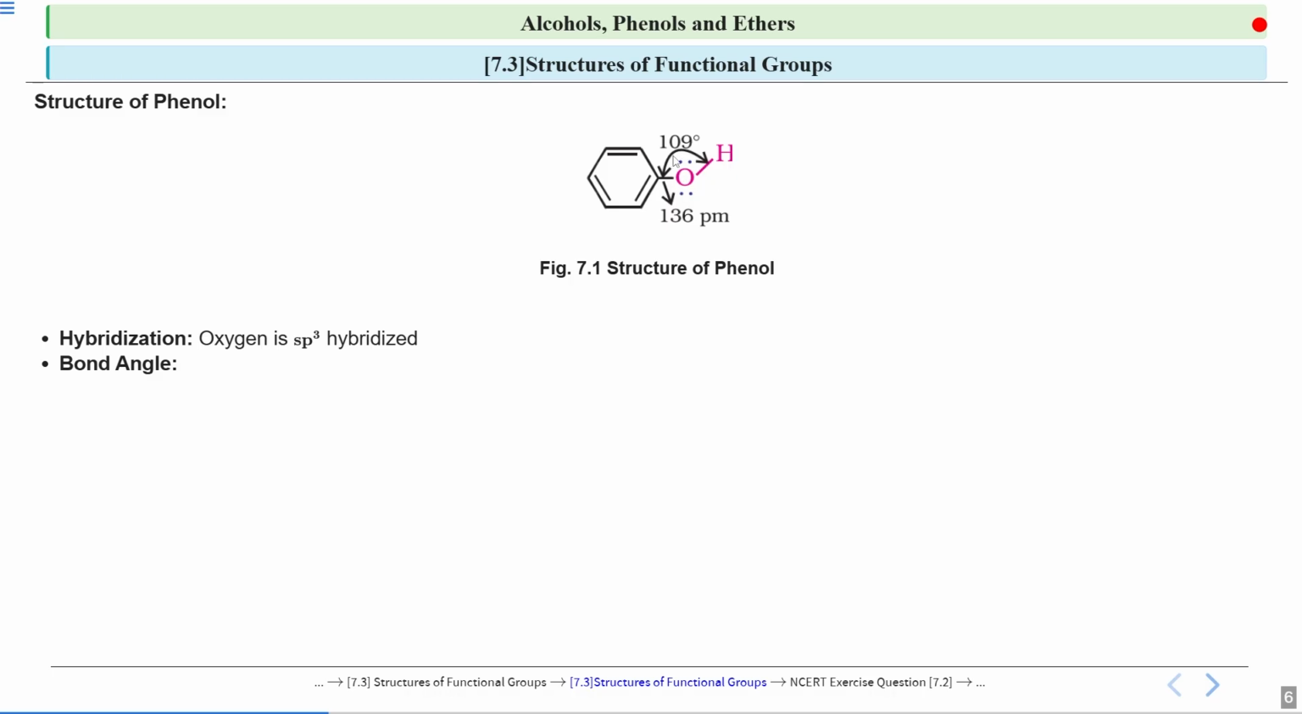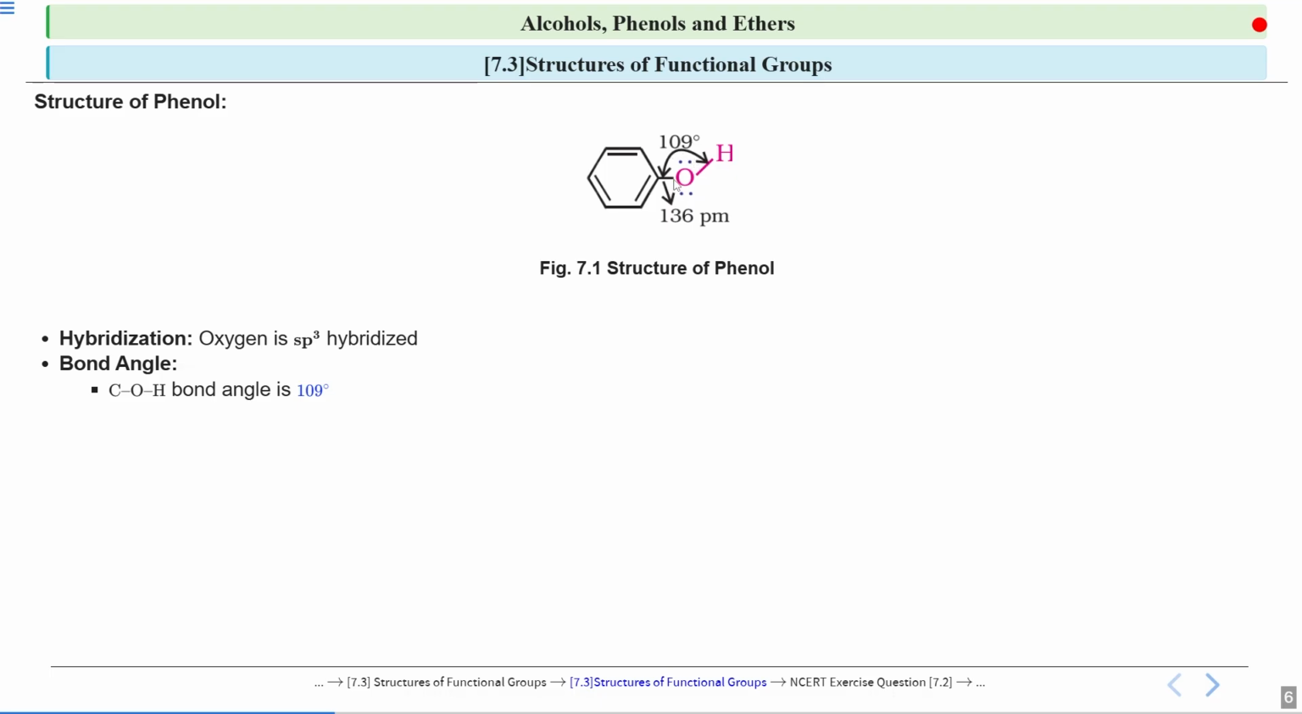So if it is sp3 hybridized, then the bond angle should be 109.5 degree. But we see this bond angle is slightly less. It is 109 degree. The reason behind this is that this oxygen also has 2 lone pairs. So these lone pairs will also repel among themselves.